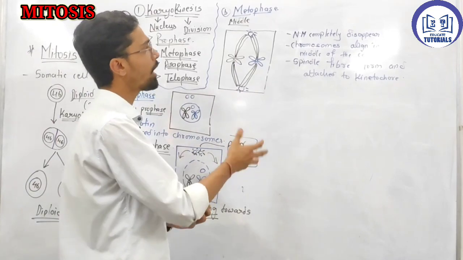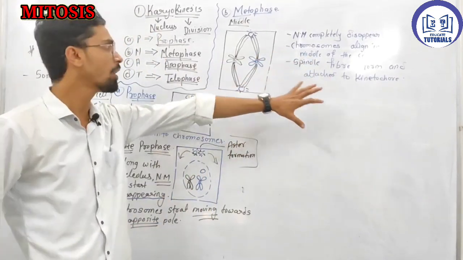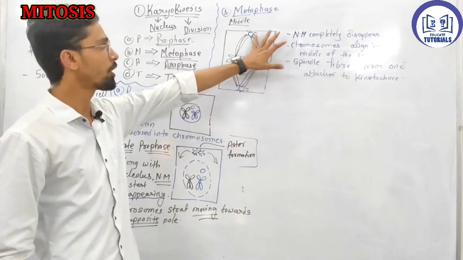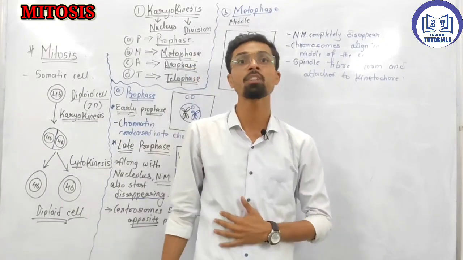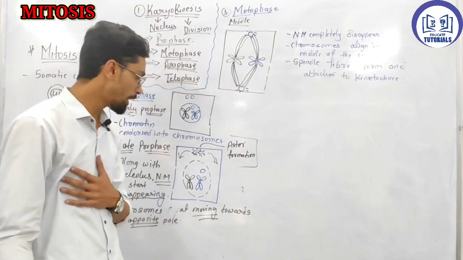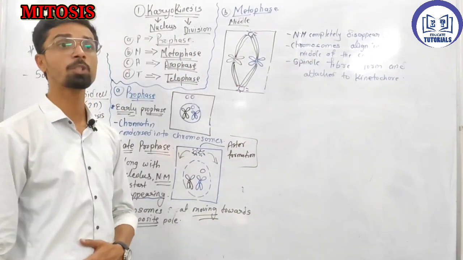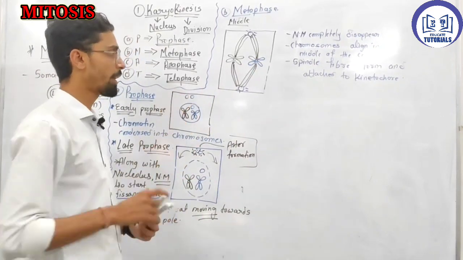Anything else happens in metaphase? Yes. First thing, the nuclear membrane completely disappears. Second thing, chromosomes align in the middle, at the equator. Third thing, centrosomes form the spindle fiber. There is one protein called tubulin. Tubulin is a protein which forms the spindle fibers. So this is basically what happens in metaphase.